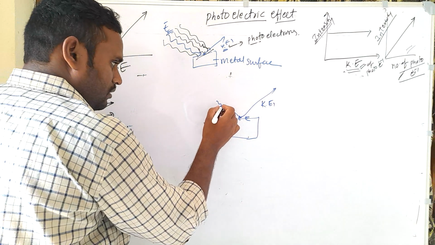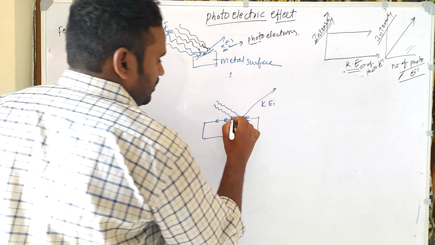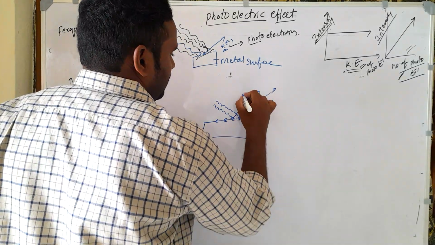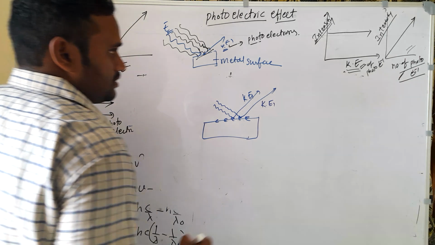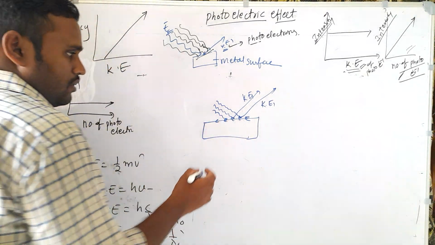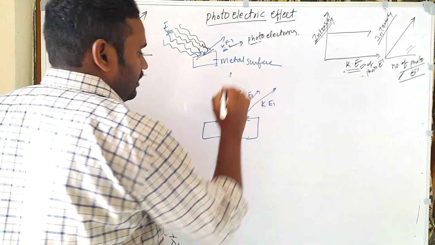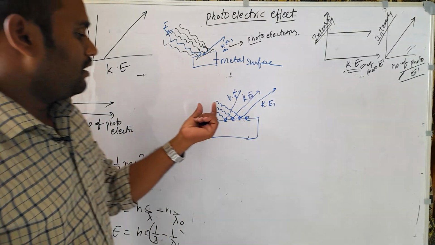With the same energy we send another photon, and we observe ejection of another electron with the same kinetic energy 1. Again we send one more photon, and the electron ejects. Here the number of photons